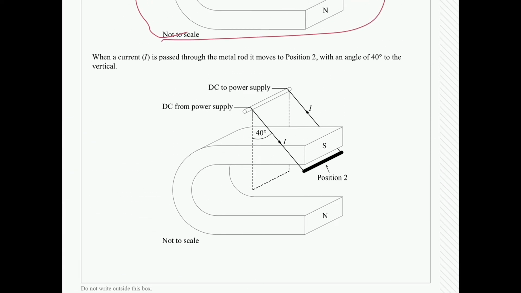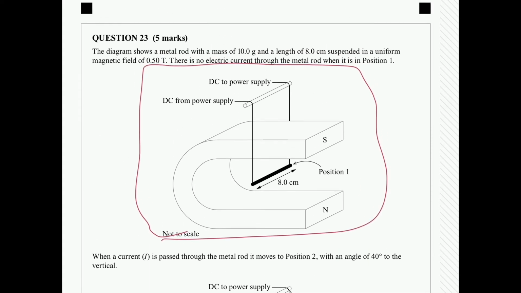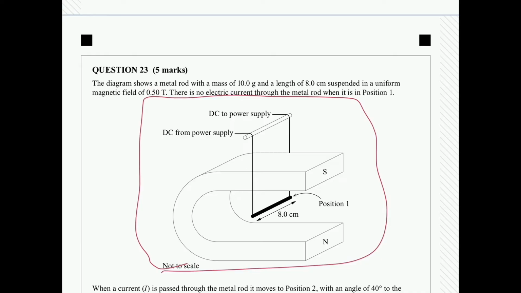Before we jump through this question, I'm going to quickly flag some important things. We flagged it in question 22, which was looking at your units. 10 grams is not our standard unit, so we convert our 10 grams to kilograms. I'm just going to write up the top here, that's 0.01 kg. And our length here is in centimeters. I'm going to convert that to meters because we're always working with meters. So that's going to be 0.08 meters.